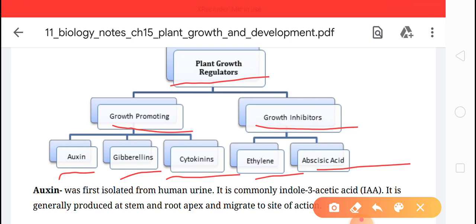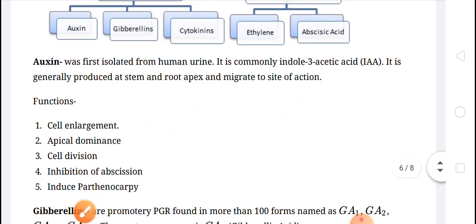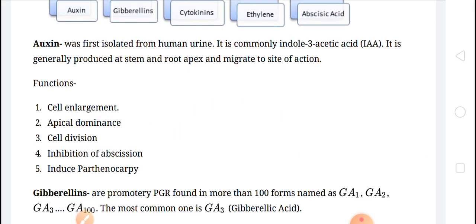So the first one that we are going to start is auxin. Children, these five hormones are called plant growth regulators, and we'll start with auxin. Auxin is the first hormone, and auxin is of two types.